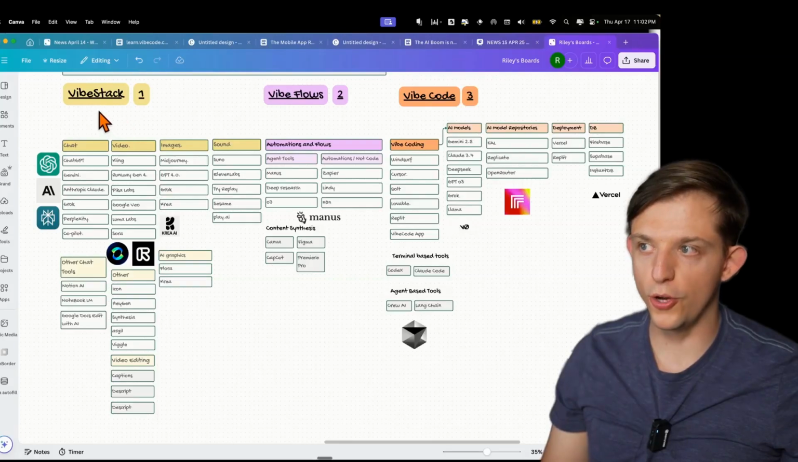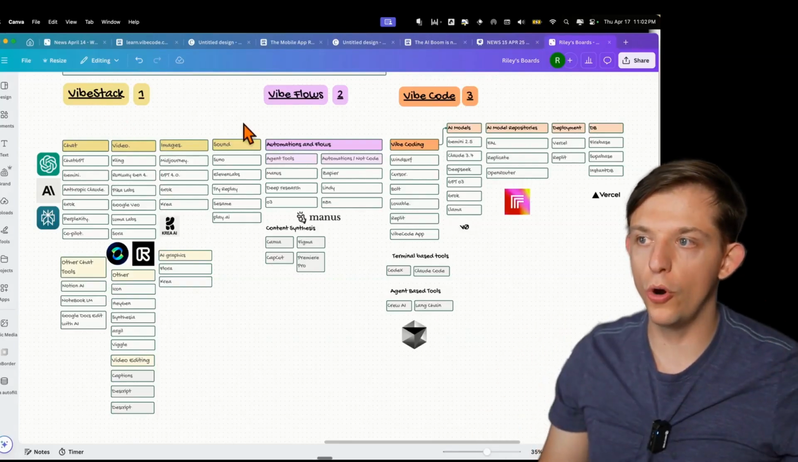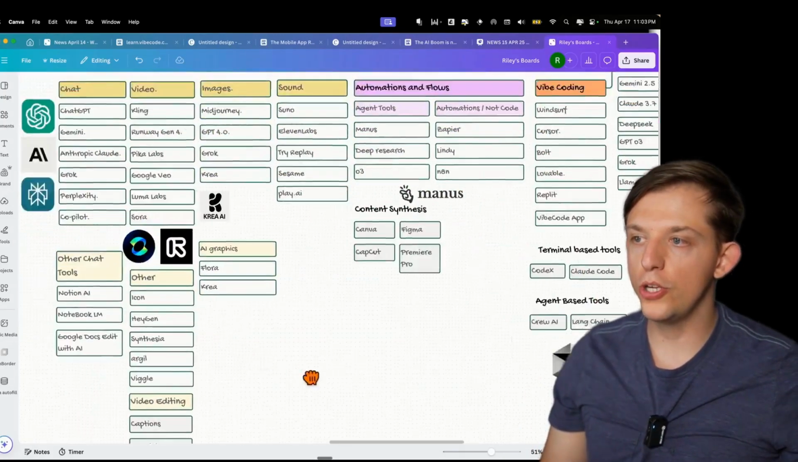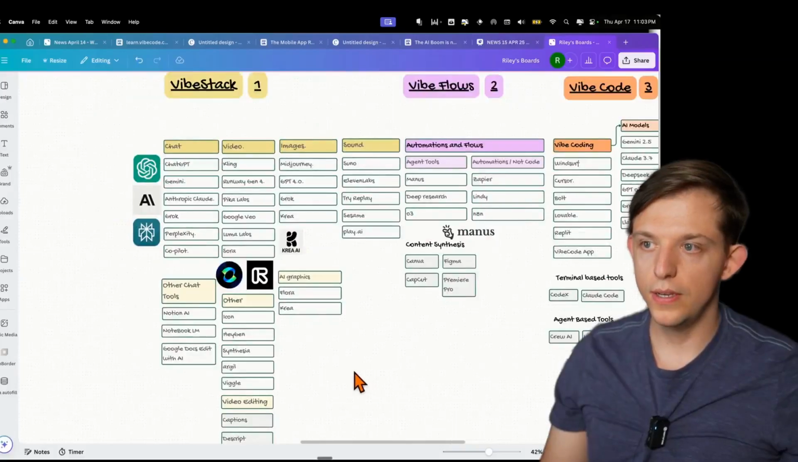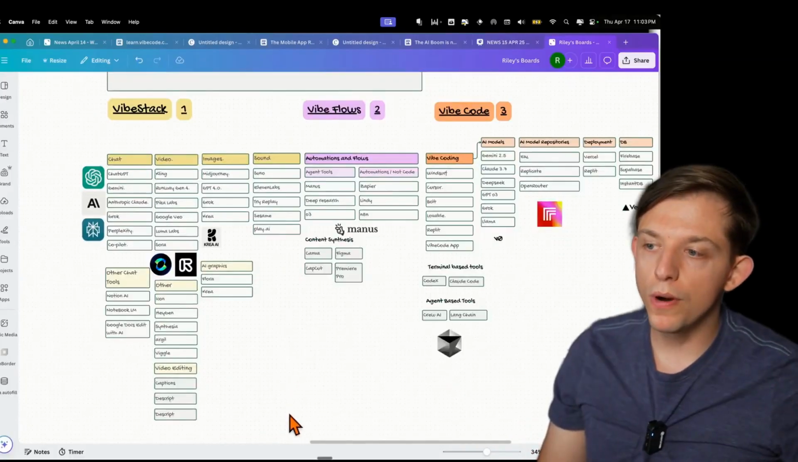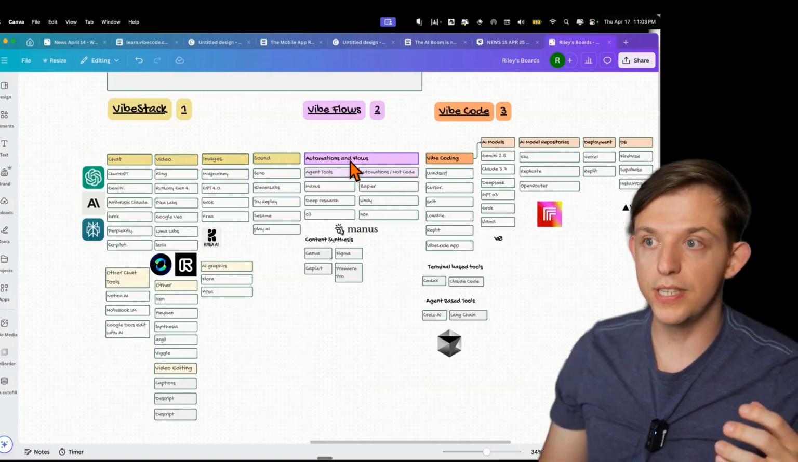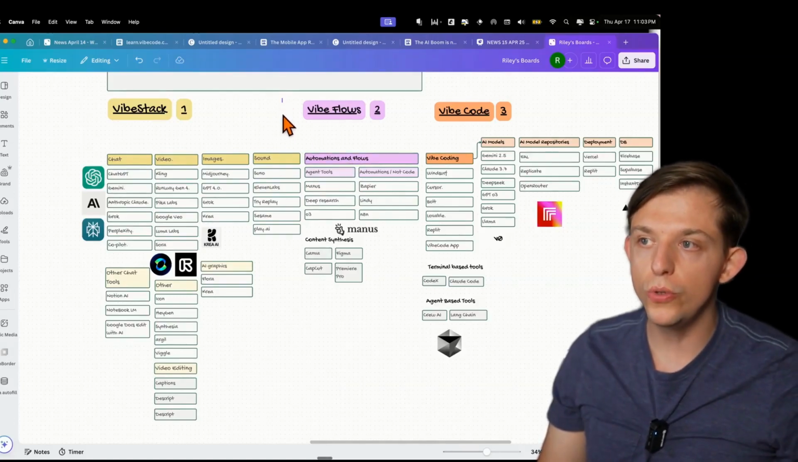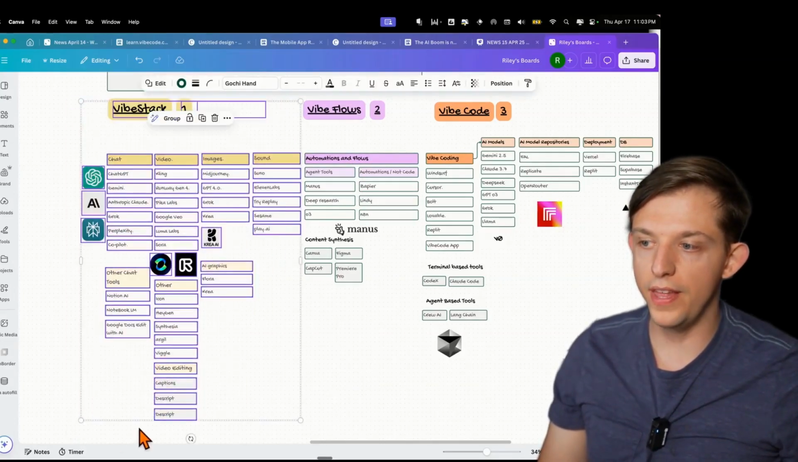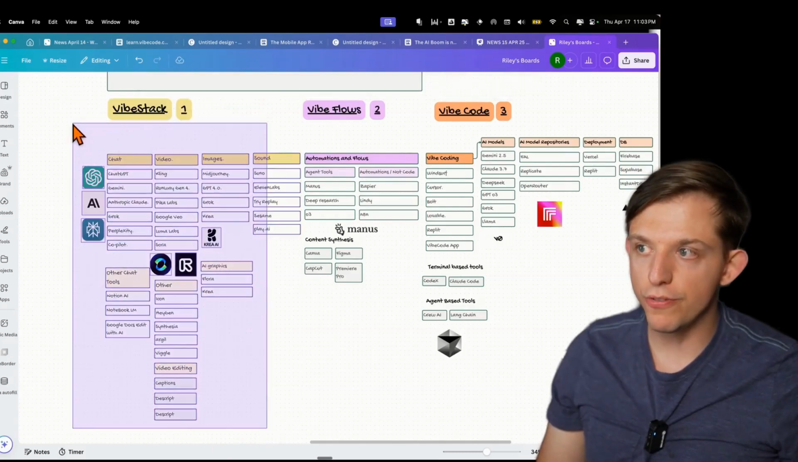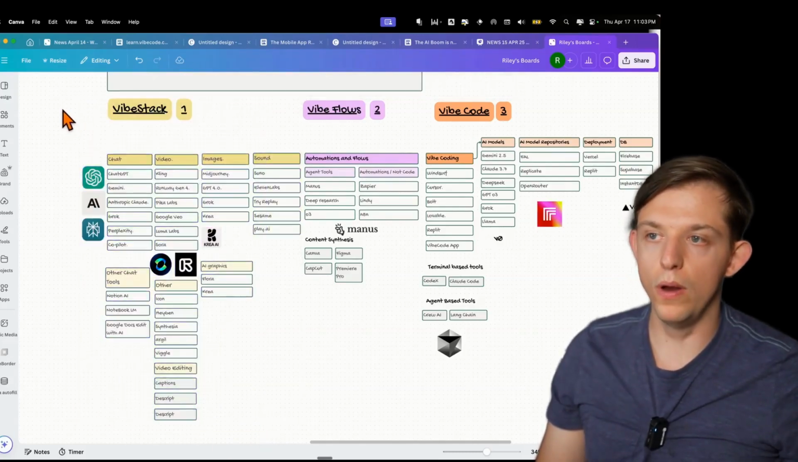Section number 1 is called the Vibe Stack, which are all of the popular use cases for AI tools and popular platforms. It's important that you understand this so that you know how to create automations and agents that actually do useful, cool, and fun things, which the foundation for that is this type 1, which is Vibe Stack.